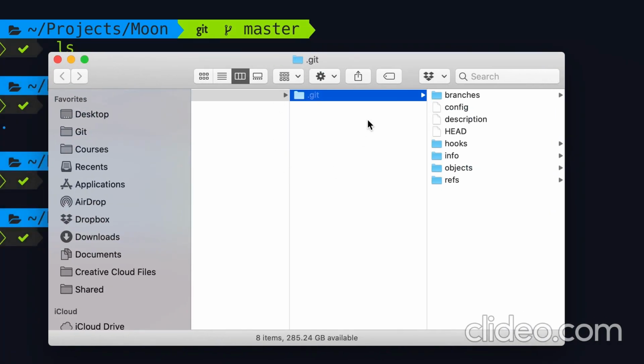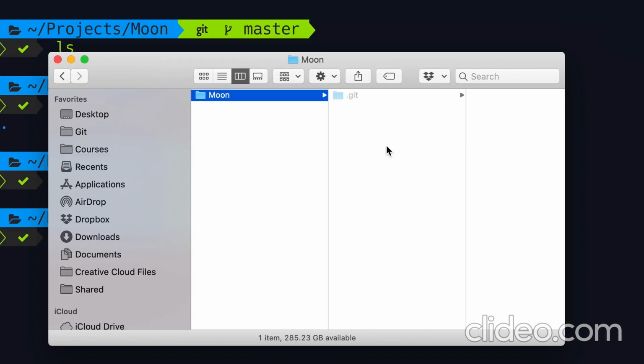So here's our Git directory or Git repository. This is where Git stores information about our project history. So we have directories like branches, hooks, info, objects, and references. Now, as someone using Git, you don't really need to understand this structure. This is purely implementation detail. It's how Git stores information. It's none of our business. That's why this directory is hidden, so you don't touch it. If you corrupt or remove this directory, you're going to lose your project history.